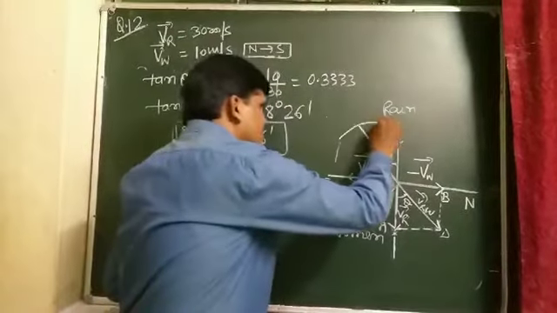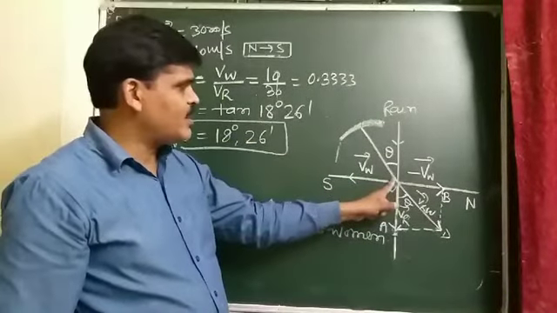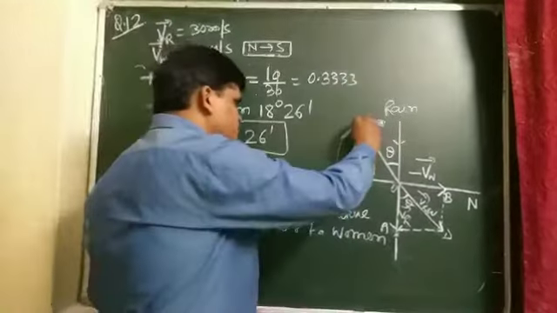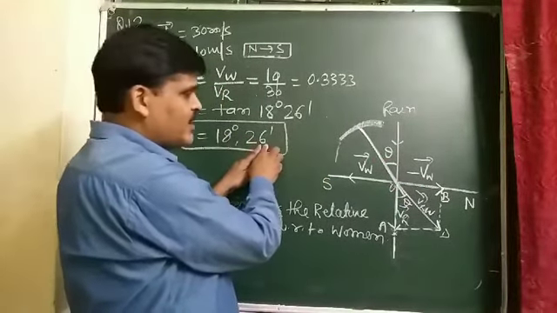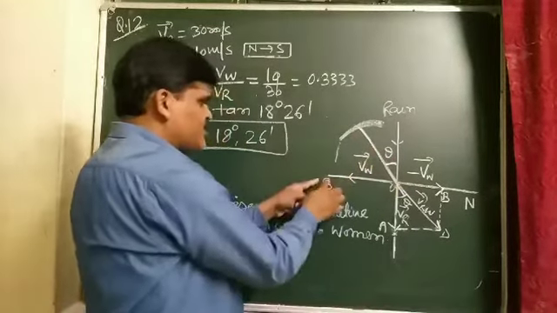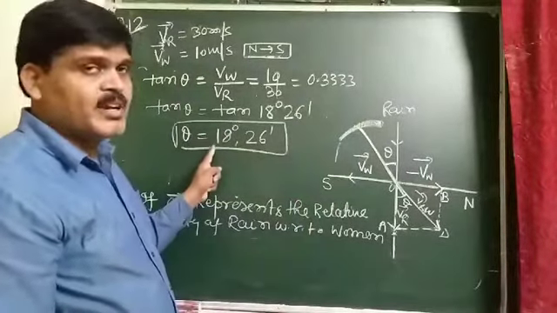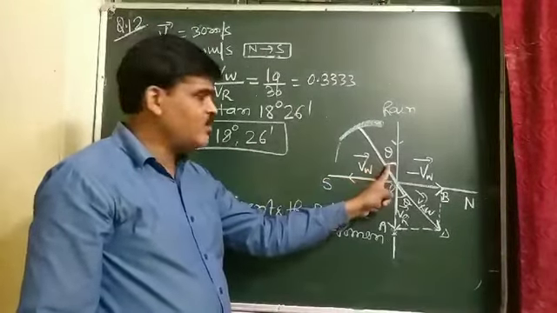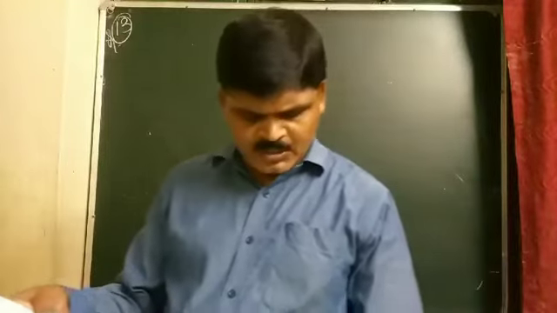So what is the angle made by the woman rider to protect herself from the rain? She should hold an umbrella at an angle of 18 degree 26 minute from the vertical, towards south. Next question, question number 13.